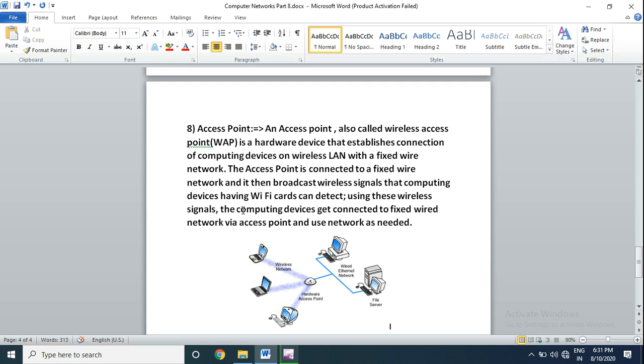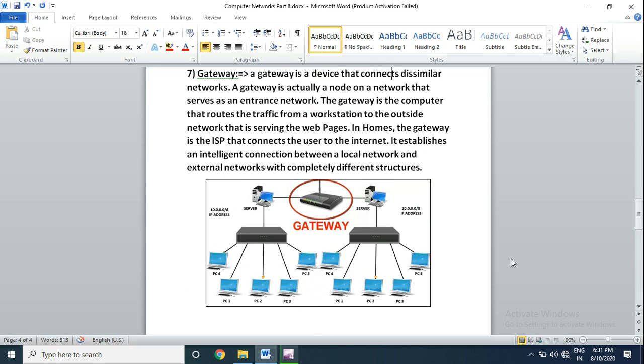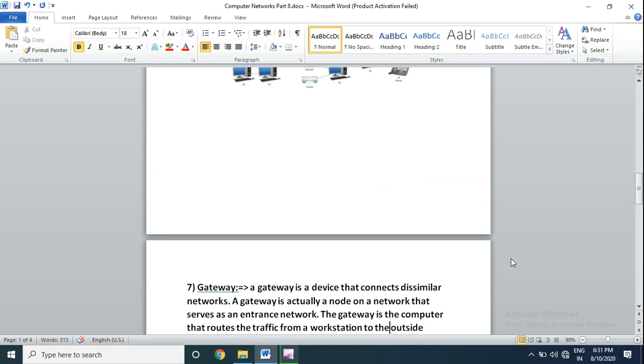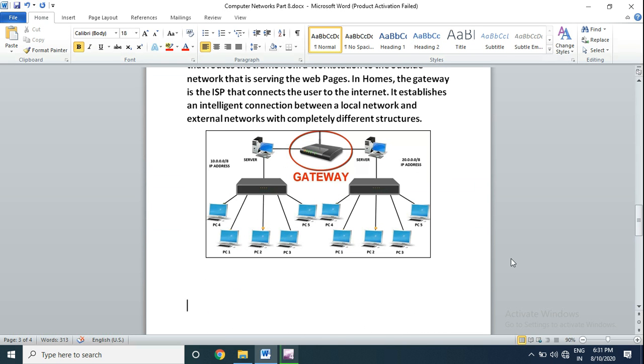So today we learned about bridge, router, gateway and access point.